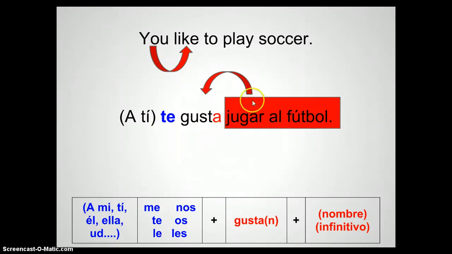Notice with the infinitive, jugar, or any other infinitive, we have to use a singular form of gusta. An action is going to correlate with a singular form. Okay? Again, a ti does not determine this conjugation.